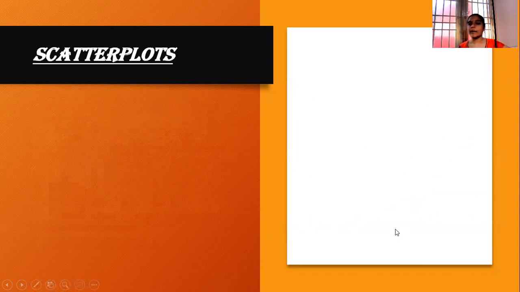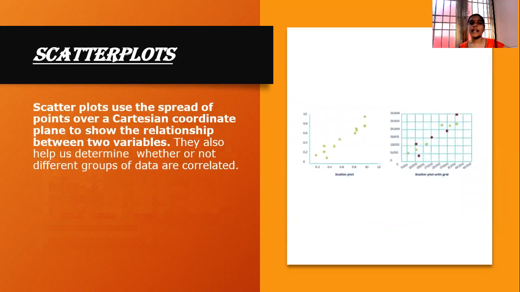Next one is the scatter plots. What are the scatter plots? Scatter plots are usually used to spread out points over a Cartesian coordinate plane to show the relation between two variables. They also help us to determine whether or not different groups of data are correlated. So this is how the scatter plots can be represented. One is in a Cartesian plane in a normal fashion. It is represented in a grid fashion. This is how the scatter plots are usually represented and used.